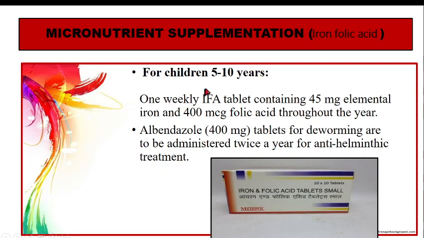Now, as for children from 5 to 10 years, we have tablets now. That earlier one was syrup. So one weekly, that was twice a week, but here it is only once a week. Okay, once a week iron and folic acid tablet, which contains 45 mg of elemental iron and 400 micrograms of folic acid. So this is given throughout the year. Okay, apart from that we give albendazole. So this is given twice a year.